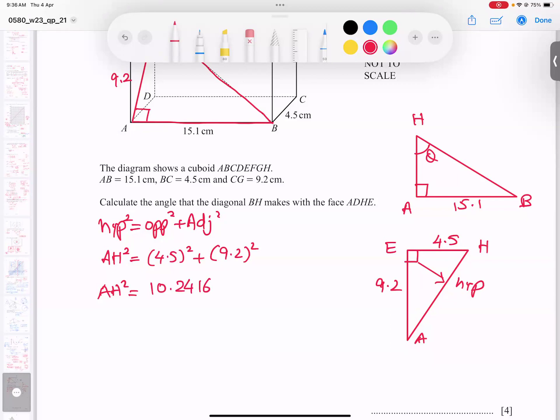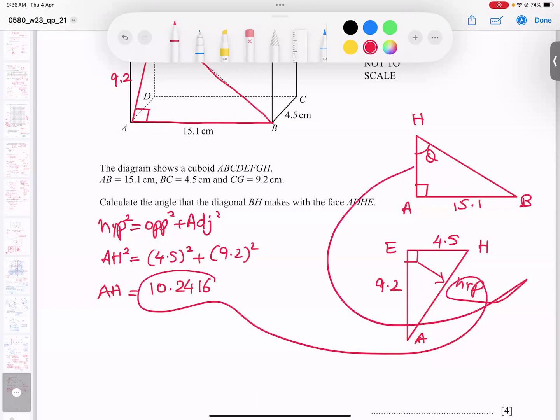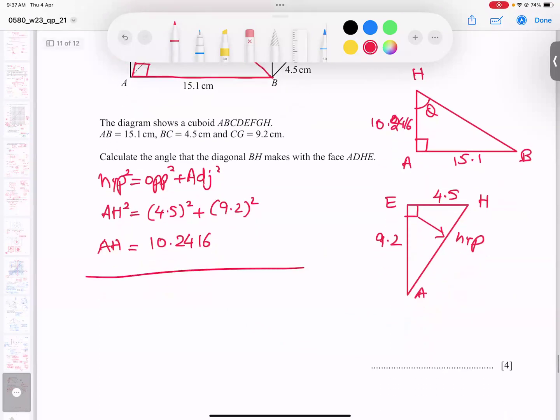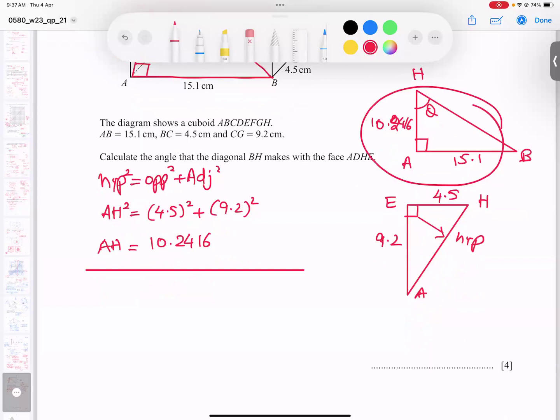10.2416. Let me recheck. 4.5, yes. This is after taking the root. So this value, I'm writing now here, 10.2416. Now I use this other triangle. In front of the angle, this is called opposite.